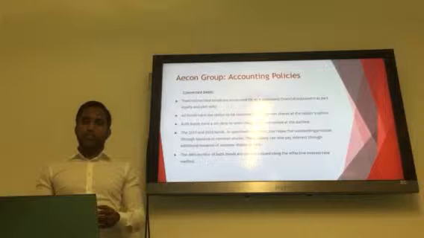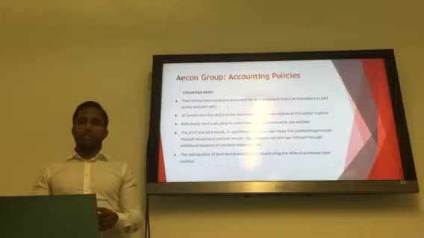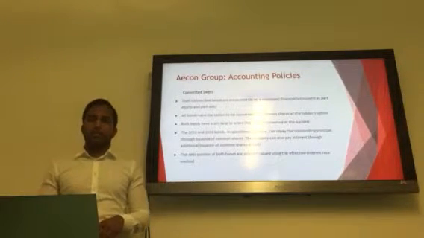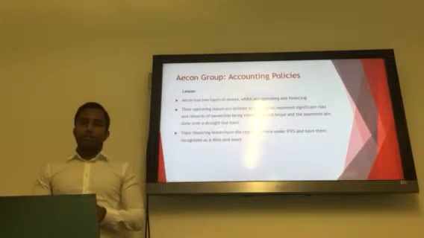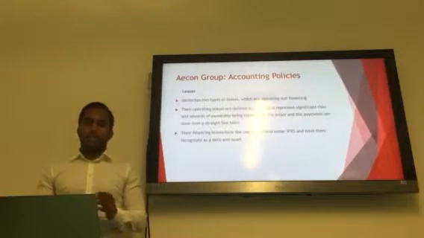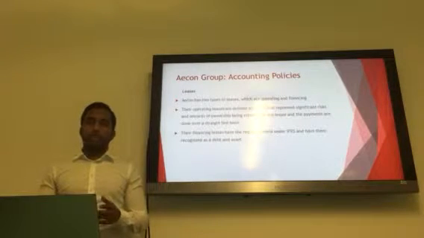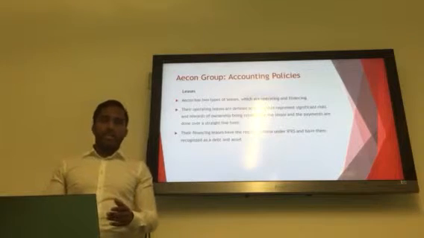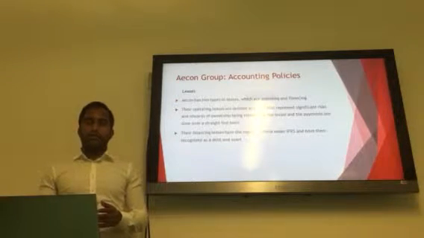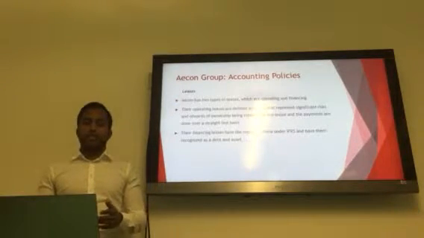The debt is valued using the effective interest rate method, and the equity is assigned the residual value less income taxes. Aecon has two types of leases, operating and financing leases. Their operating leases are defined as leases where significant risks and rewards of ownership are retained by the lessor, and the payments are made on a straight-line basis. Their financing leases meet the regular criteria under IFRS and are recognized as a debt and an asset.